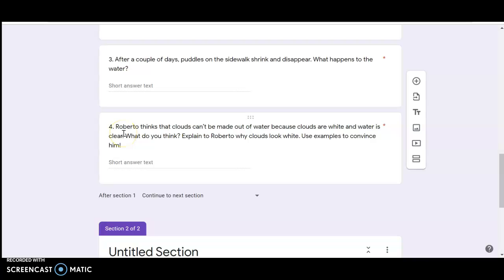Number 4, Roberto thinks that clouds can be made out of water because clouds are white and water is clear. What do you think? Explain to Roberto why clouds look white. Use examples to convince him.